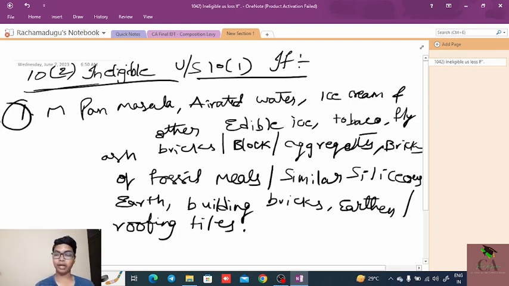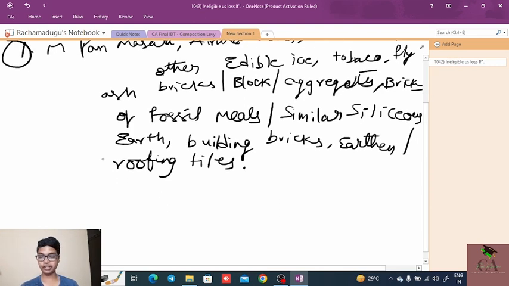That means manufacturers of pan masala, aerated water, ice creams and other edible ice, and blocks, bricks, aggregates, bricks of fossil meals and similar siliceous earth, and building bricks, earthen and roofing tiles are ineligible to take the composition scheme.